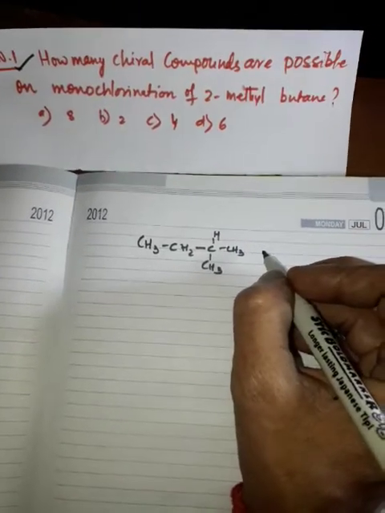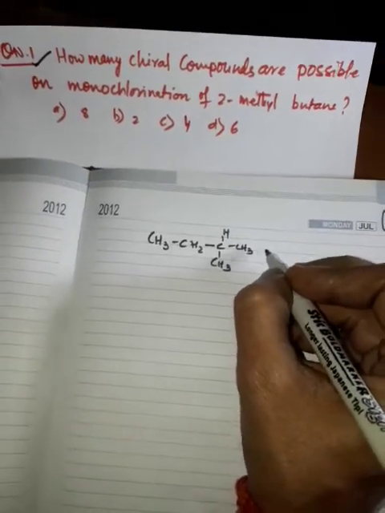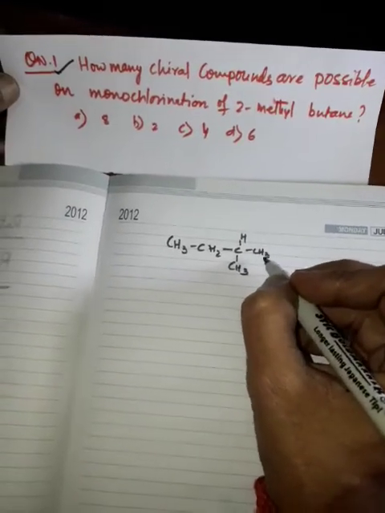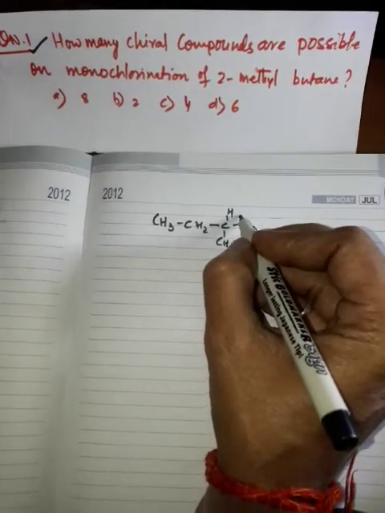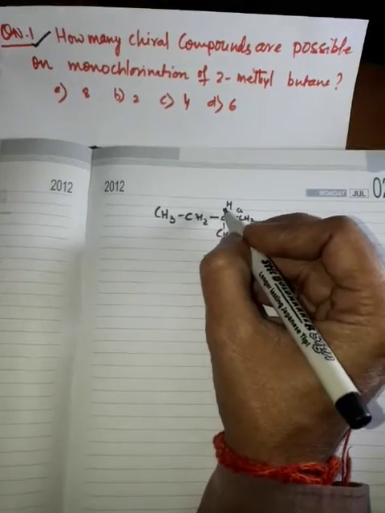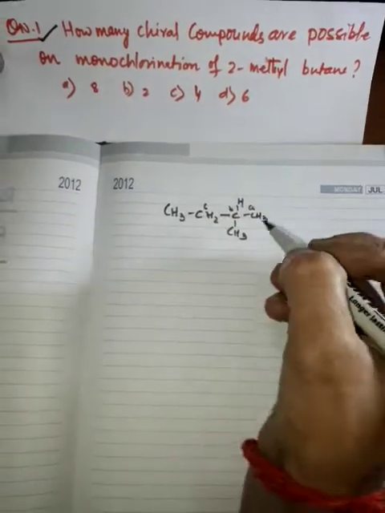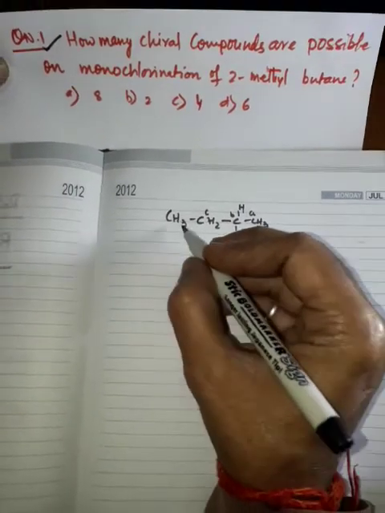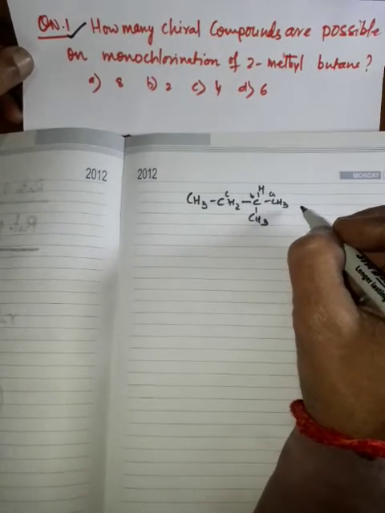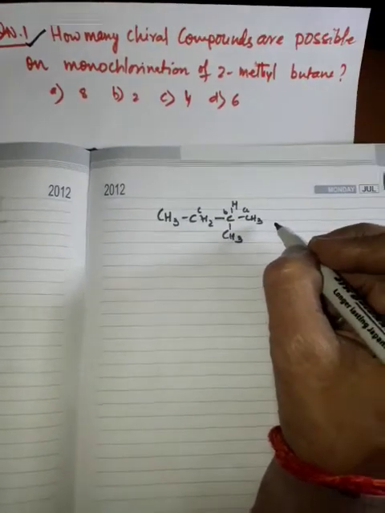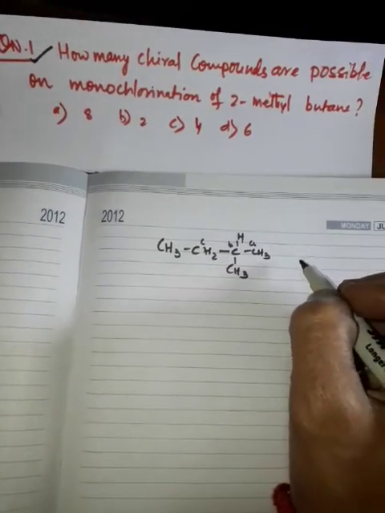Then monochlorination will produce how many chlorinated compounds? You will see there are different carbon atoms: A is a primary carbon atom, B is the tertiary carbon atom, C is a secondary carbon atom, and the others are also primary. Then how many monochlorinated products will be obtained? There are possibilities to produce 4 types of monochlorinated product.